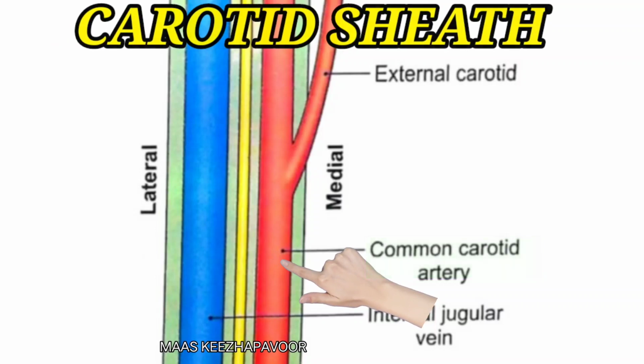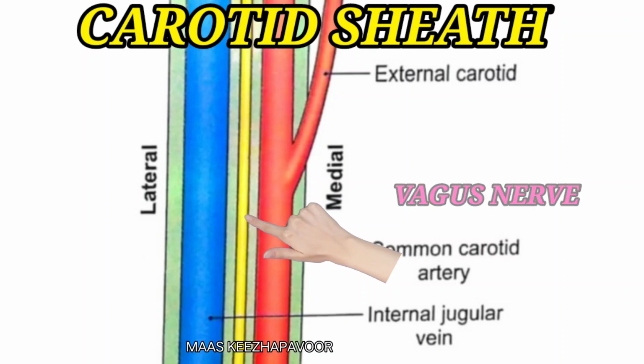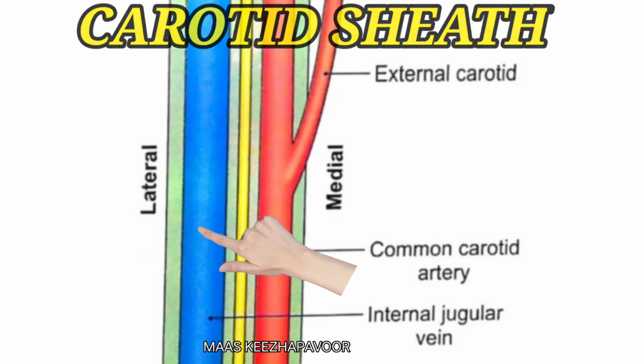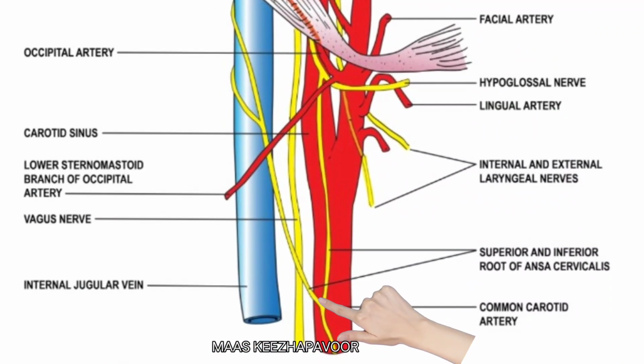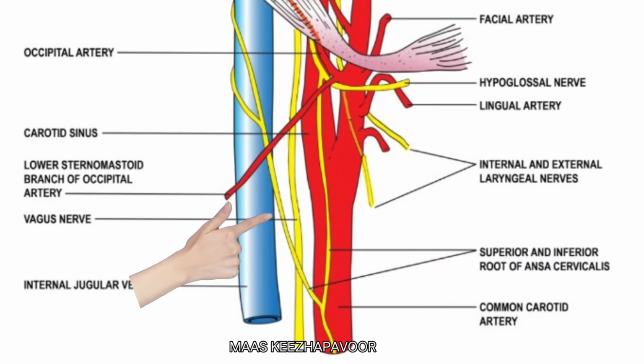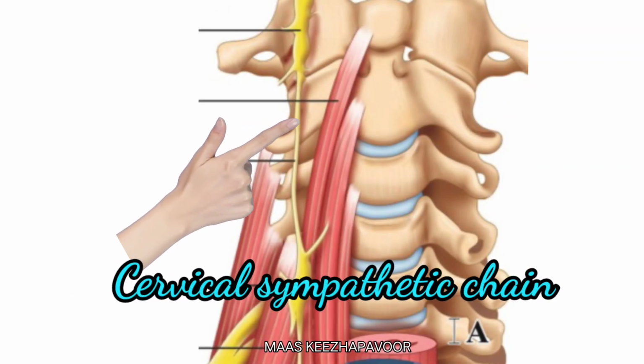The common carotid artery in the lower part and internal carotid artery in the upper part, vagus nerve and internal jugular vein lie within the carotid sheath. Ansa cervicalis, descendens hypoglossi, and descendens cervicalis lie anterior to the carotid sheath, whereas cervical sympathetic chain lies posterior to the carotid sheath.